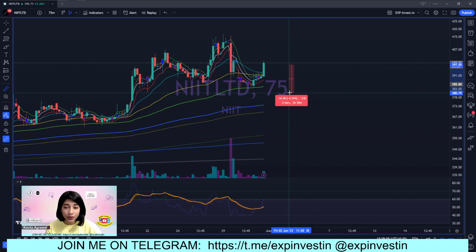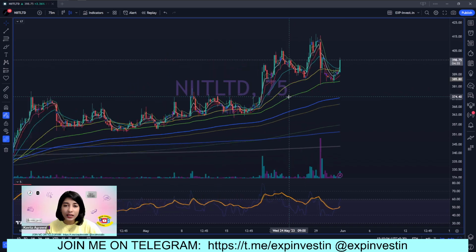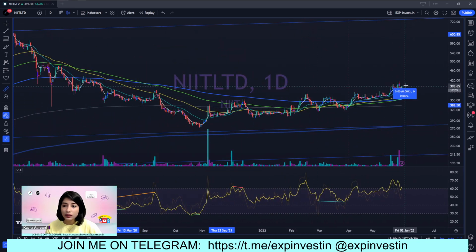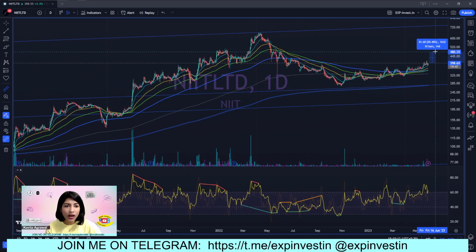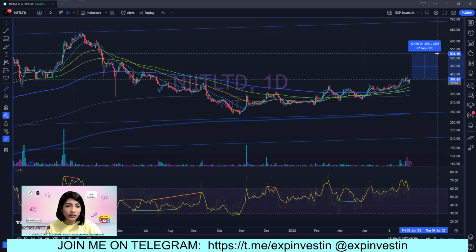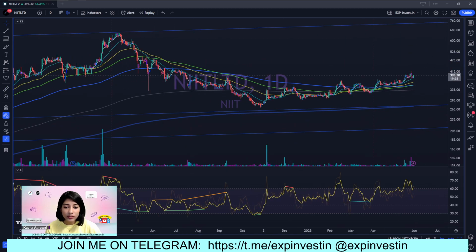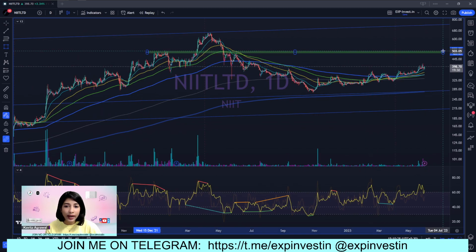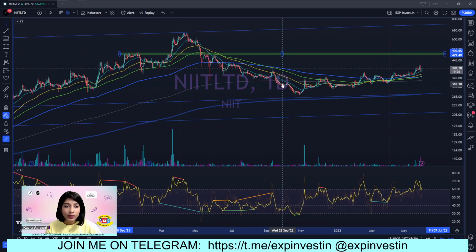Just that your stop loss is going to be slightly bigger, but maintain a stop loss at the level of around 380.75. And as for the target, I think the stock looks pretty good to go up another 20 odd percent, which would basically mean that the level of around 480 looks like a very probable target candidate, because of this resistance zone right here, right?